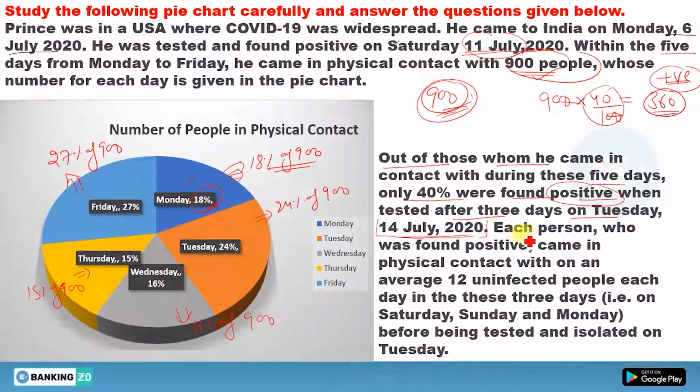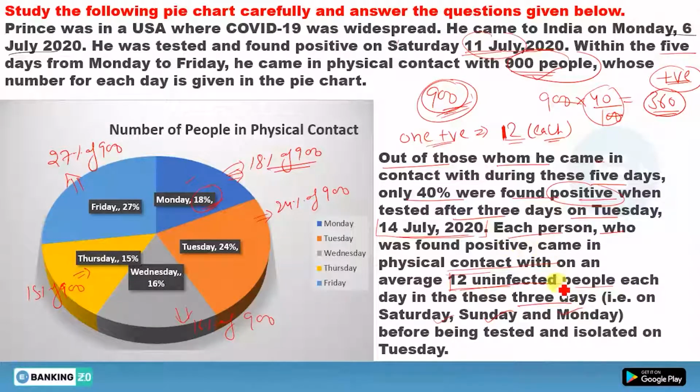Okay. Now the next line. Each person who was found positive came in physical contact with, on an average, 12 uninfected people each day. Means one positive person is in contact with 12 people each day. It is clearly mentioned here that 12 uninfected people come in contact with one positive person. So if one person contacts 12 uninfected people in one day, then there are 3 days here, from Saturday to Tuesday: Saturday, Sunday and Monday.